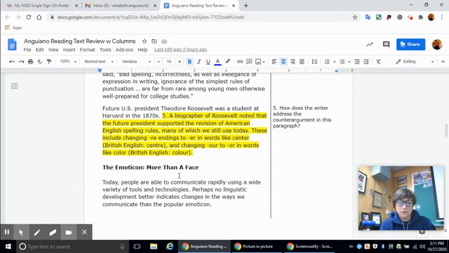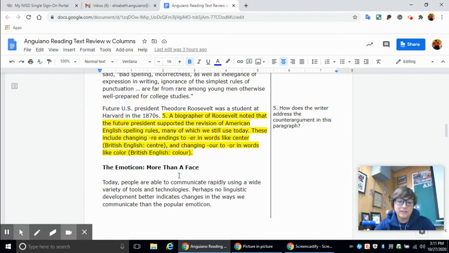A biographer of Roosevelt noted that the future president supported the revision of American English spelling rules, many of which we still use today. These include changing the -re endings to -er in words like center. In British English, it's spelled center with the re, and changing our to or in words like color. British English still spells color colour.